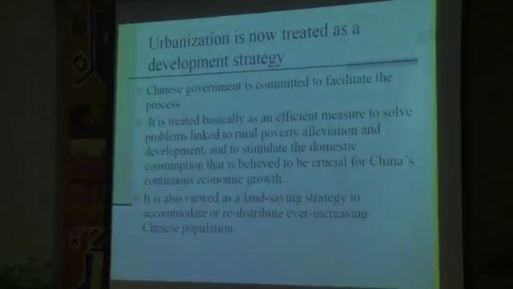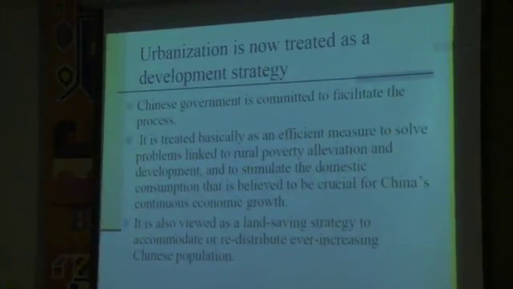That made cities like Shanghai grow very, very fast. In the year 1980, or 1985, or even 1990, the total population in Shanghai was something like 14 million.